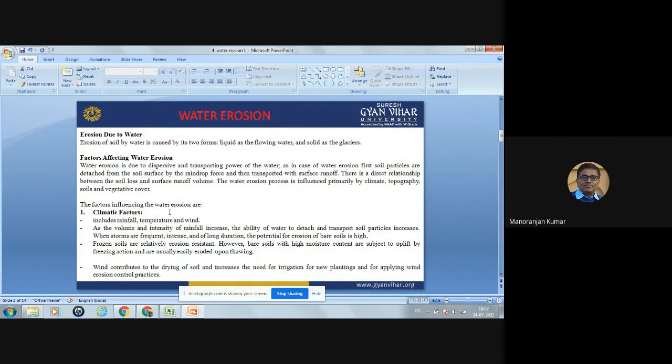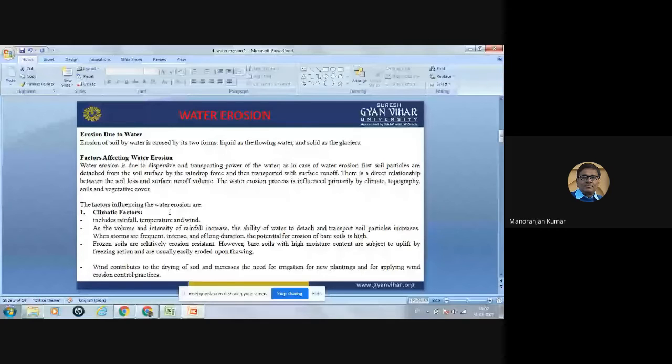Now the factors. What are the different factors which affect water erosion? Water erosion is due to the dispersive and transporting power of the water. First, soil particles are detached from the soil surface by the raindrop force, and then those soil particles are transported with surface runoff.